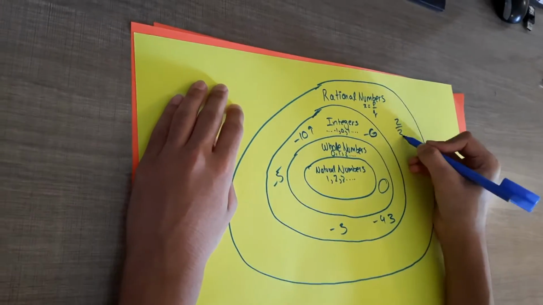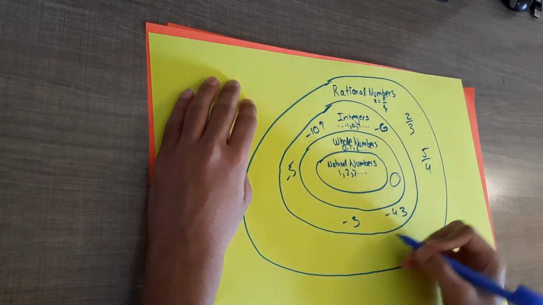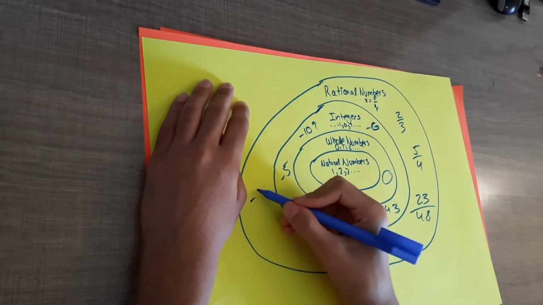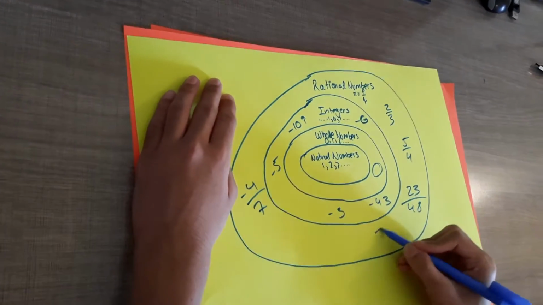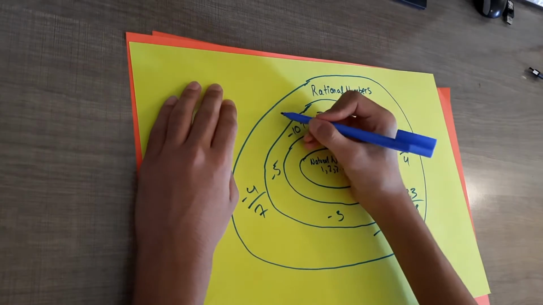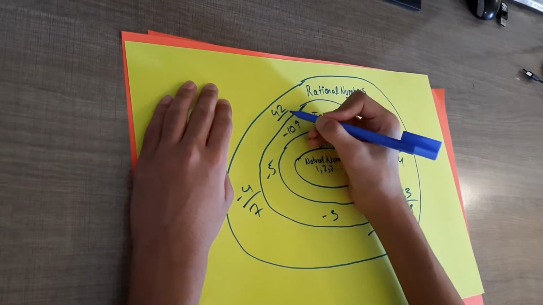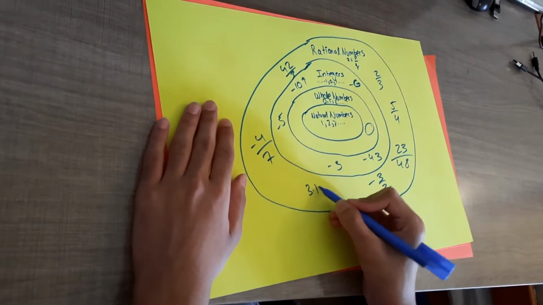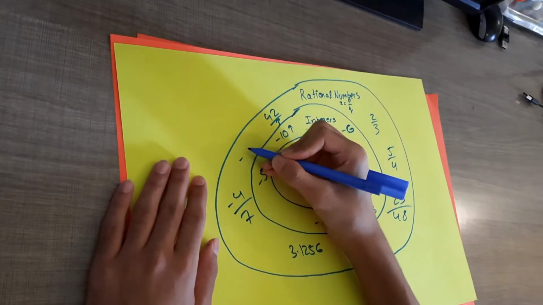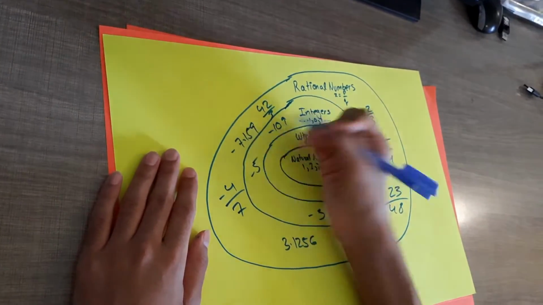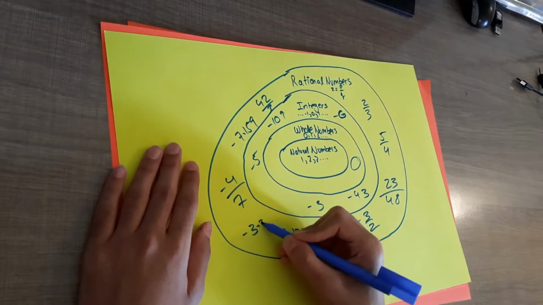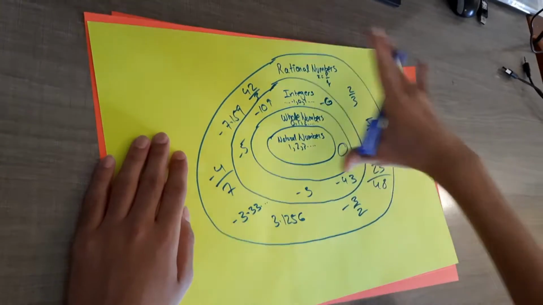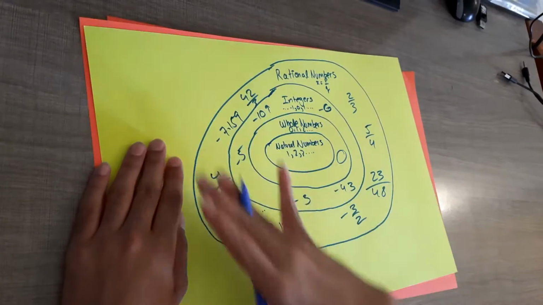So let's just go crazy. 2/3, 5/4, 23/48, -4/7, -3/2, 42/3, and so on and so forth. Let's also include some decimals. So 3.1256, -7.159, -3.33 ongoing, and so on and so forth. So hopefully this gives you a better idea of what rational numbers are.